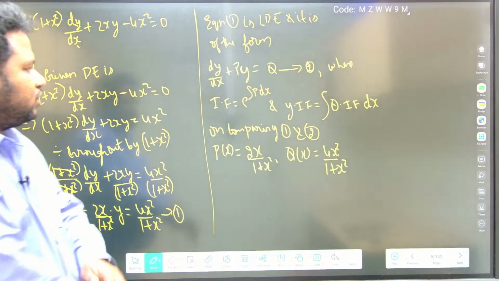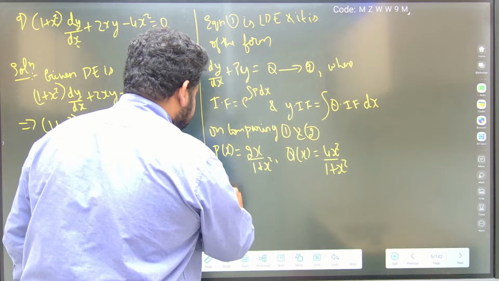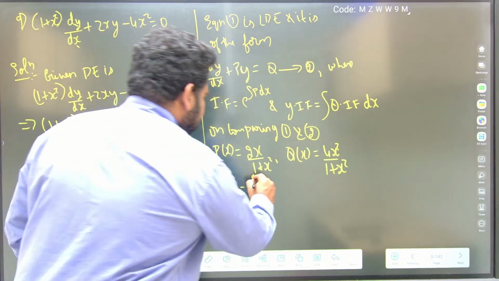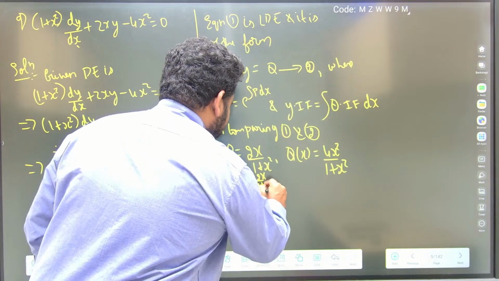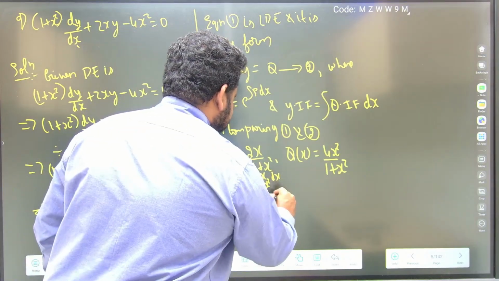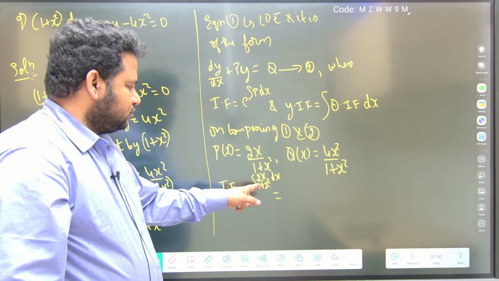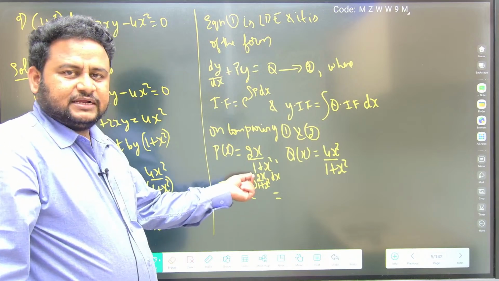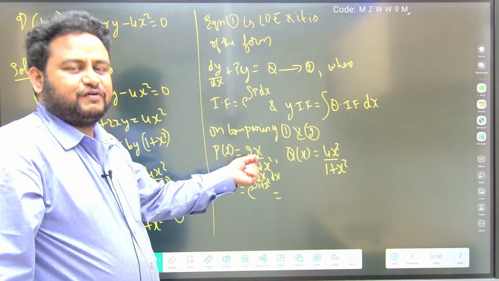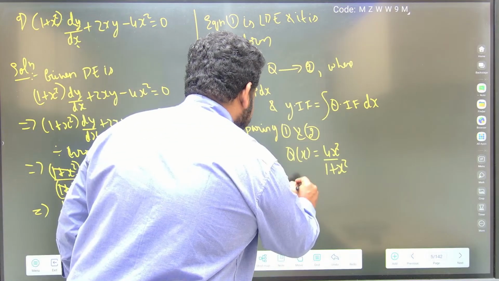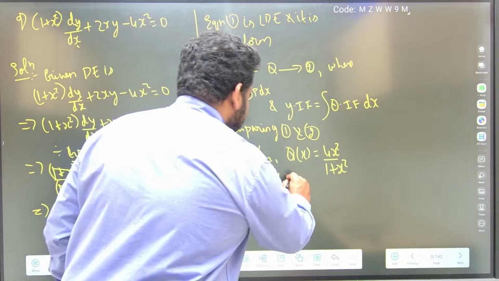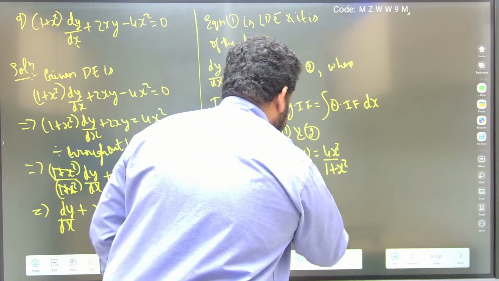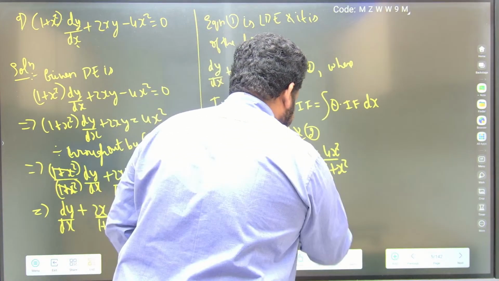Therefore the integrating factor is e power integral of p dx, where p is 2x by 1 plus x square, dx. If I put t is equal to x square, I will get dt is equal to 2x dx. This is integral of f dash of x by f of x, that is log f of x plus c. So this will become e power log of 1 plus x square to the base e, and e power log of something is nothing but whatever the function is there.